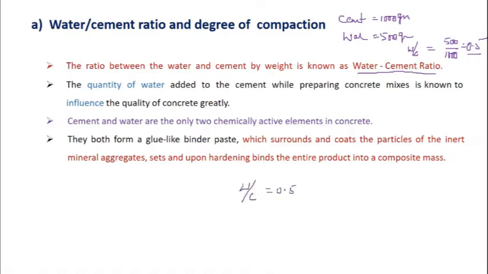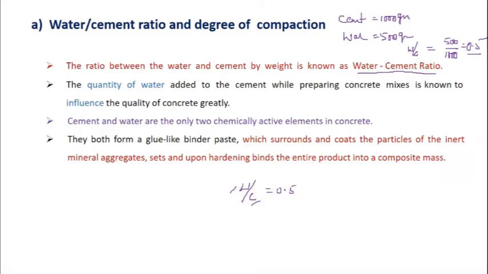Okay, so let me take this. W by C is equal to 0.5. So keeping water constant, if you increase the content of cement, water by cement ratio decreases, which is good for the strength of the concrete.